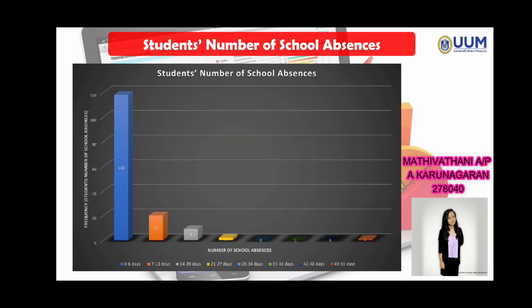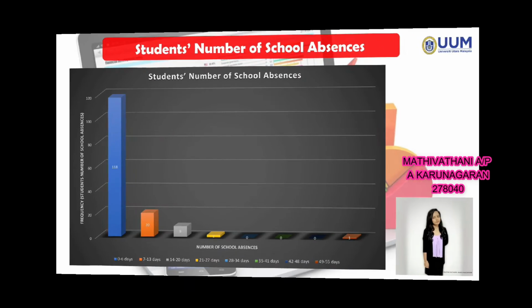This figure shows the vertical bar graph of students' number of school absences. The highest number of students, which is 118 students, were absent from school between 0 to 6 days. Meanwhile, the lowest number, only one student, was absent between 49 to 55 days. Hence, the mode is 118 students who were absent between 0 to 6 days.